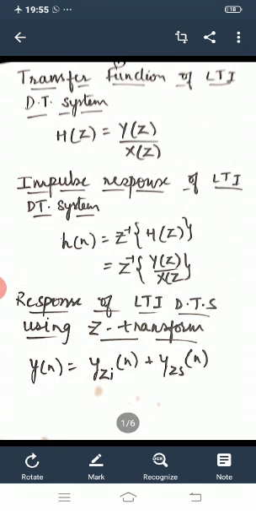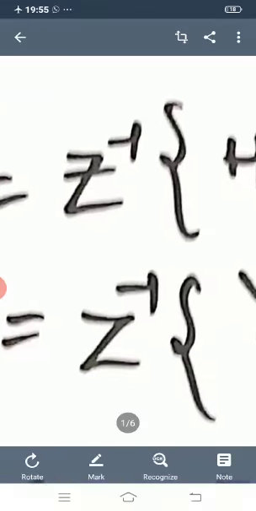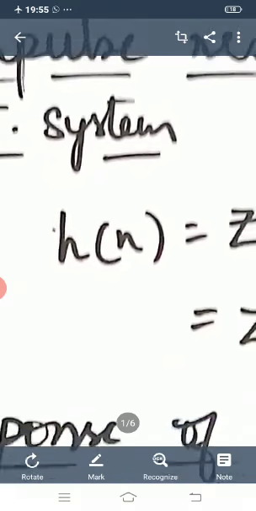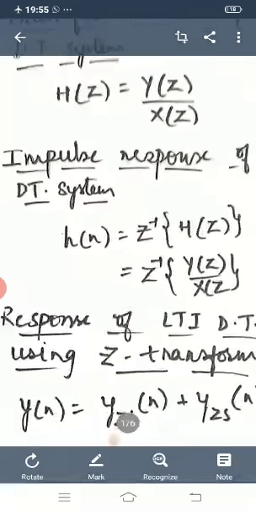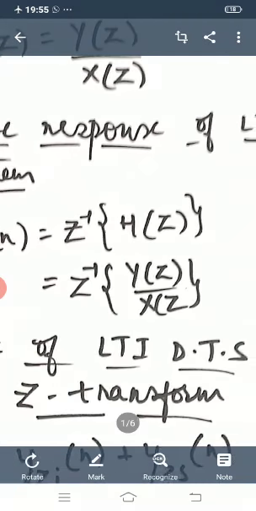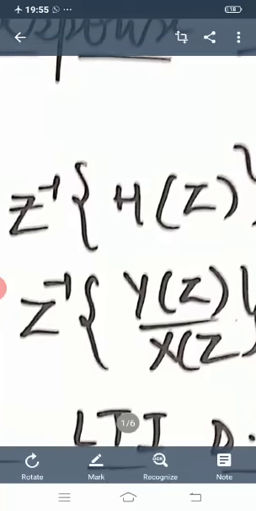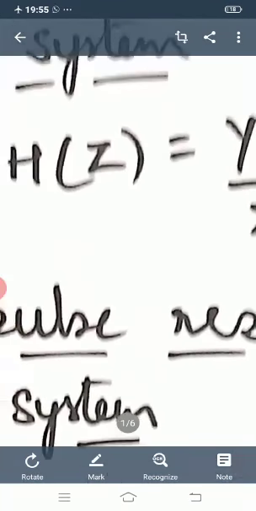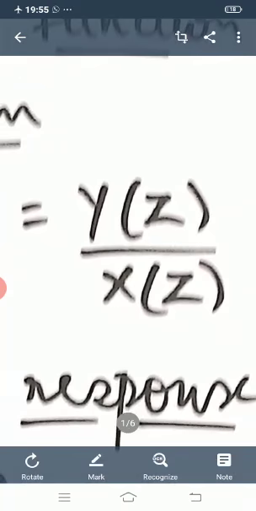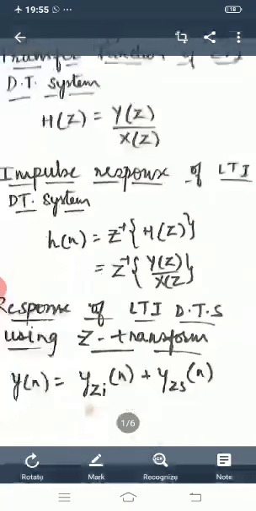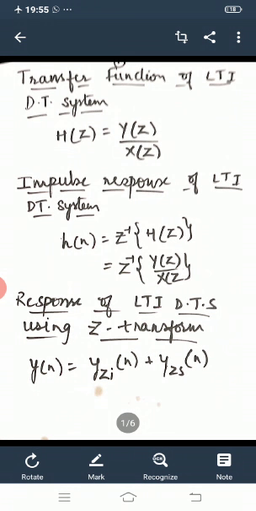We all know that for a discrete time system, the impulse response is represented by h of n. So now h of n is equal to inverse Z transform of H of Z. As we all know, H of Z is nothing but Y of Z by X of Z. So, impulse response of LTI discrete time system h of n is equal to Z inverse of H of Z, that is Z inverse of Y of Z by X of Z.